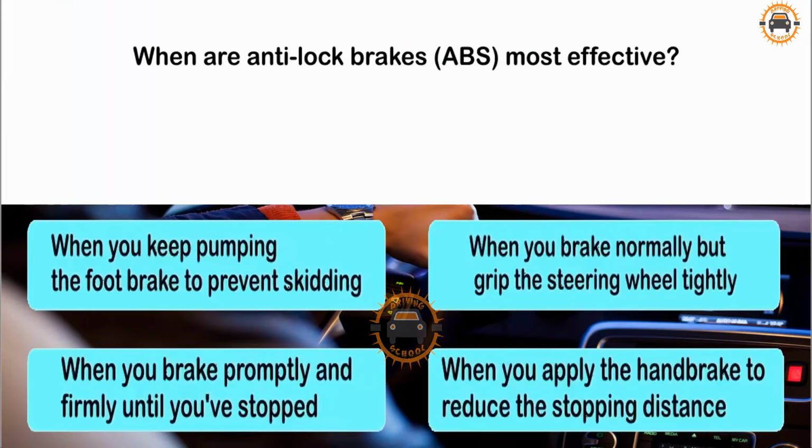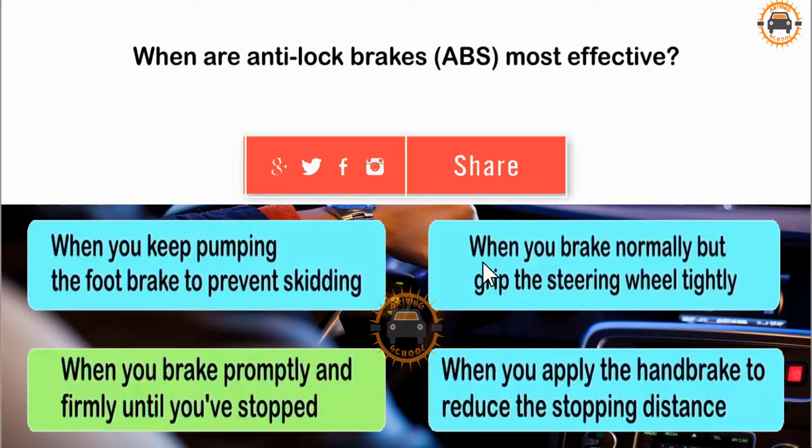When are anti-lock brakes, ABS, most effective? When you keep pumping the foot brake to prevent skidding. When you brake normally but grip the steering wheel tightly. When you brake promptly and firmly until you've stopped. When you apply the handbrake to reduce the stopping distance.